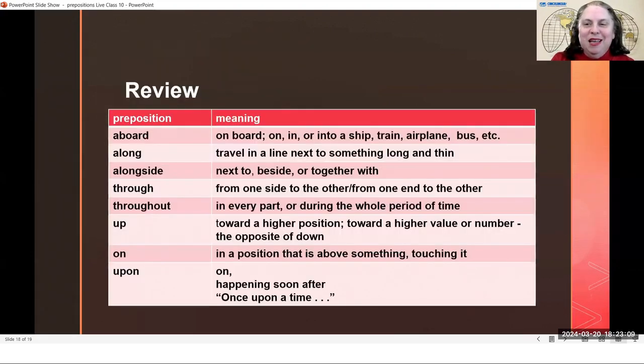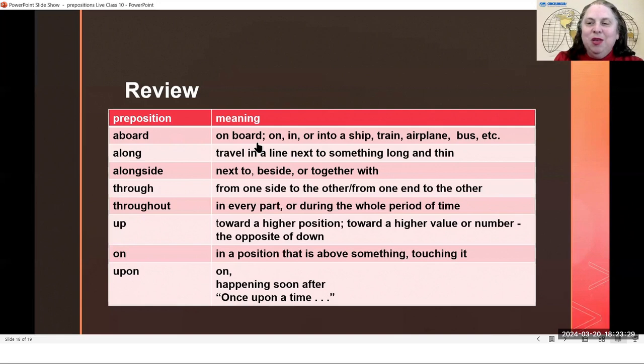So that was a lot of information in a short time. Let's review it and talk it over and see if you can remember. Okay, so aboard. Talking about being aboard is the same as being on board.